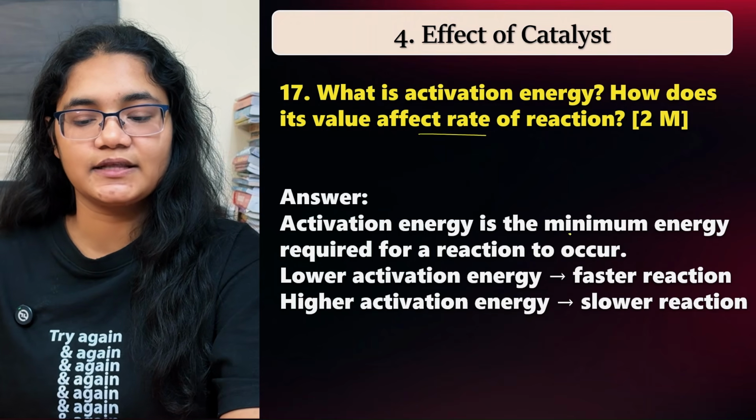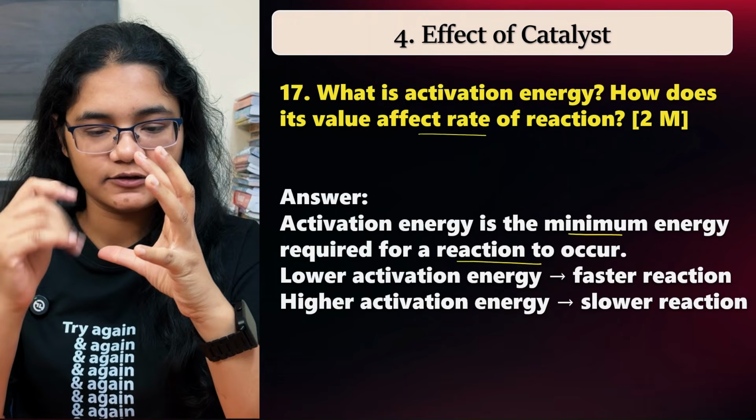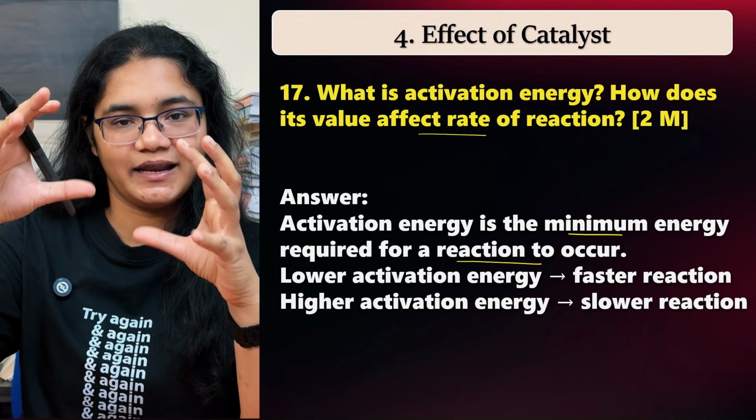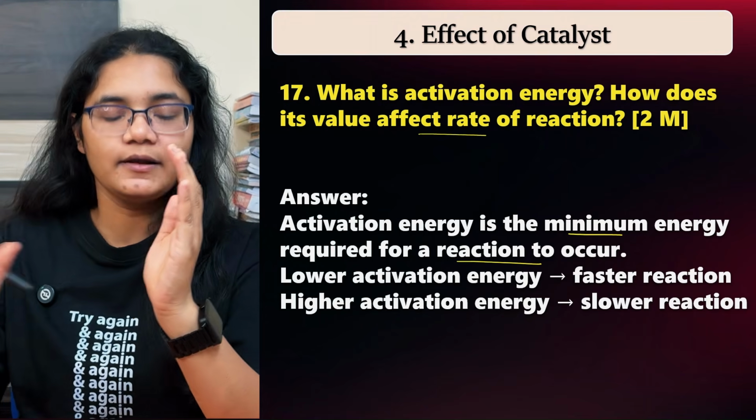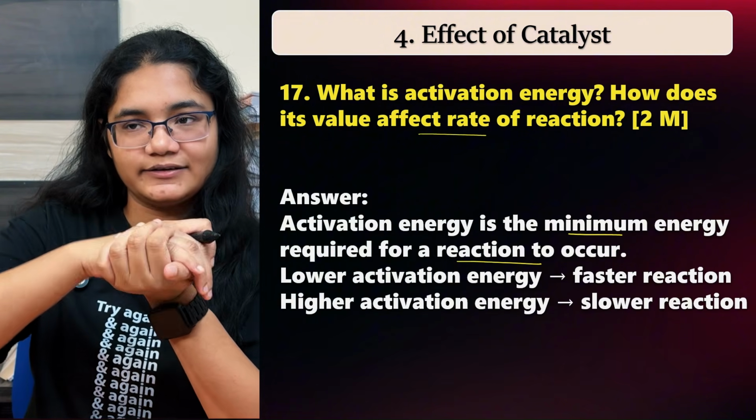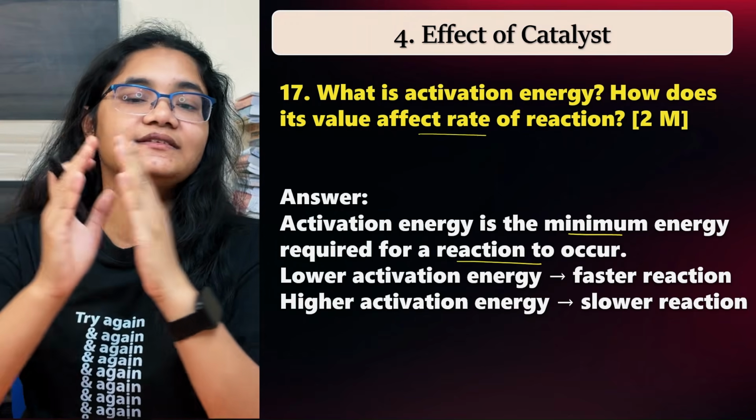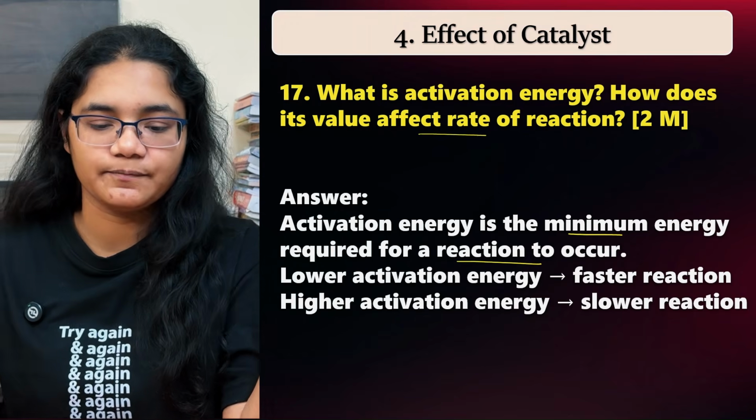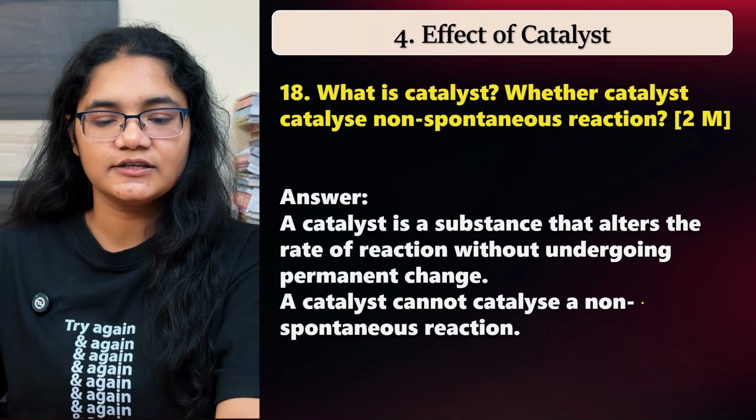Next, what is activation energy and how does it affect the rate of a reaction? So activation energy is the minimum energy required for a reaction to occur. So what happens? The reactants first get converted to an activated complex, and that activated or intermediate complex forms the products, right? So the energy required for the reactants to convert into activated complex, the extra energy that we need to provide, this energy is called the activation energy. Lower activation energy means faster reaction and higher activation energy means slower reaction.